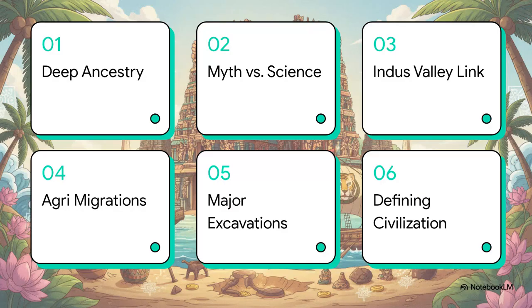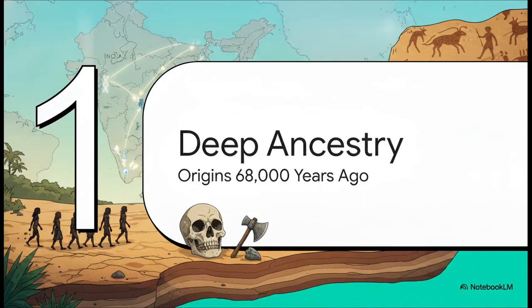Here's a quick look at our roadmap. We're going to cover deep ancestry, myth versus science, the Indus Valley link, agricultural migrations, some incredible breakthrough excavations, and finally, what it actually takes to define a civilization. Let's jump right in with Section 1, Deep Ancestry.